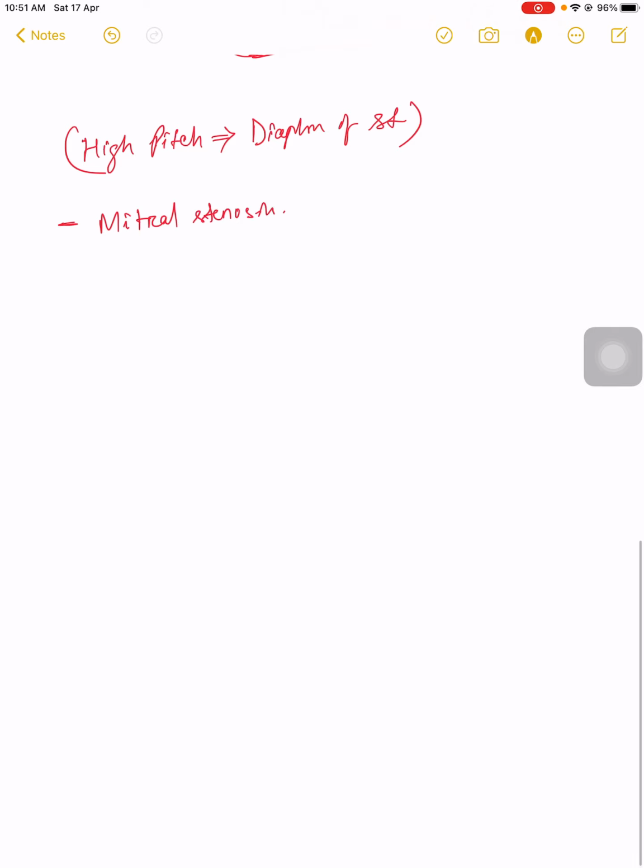What symptoms can you elicit? Symptoms like breathlessness, which is increased in sitting position.